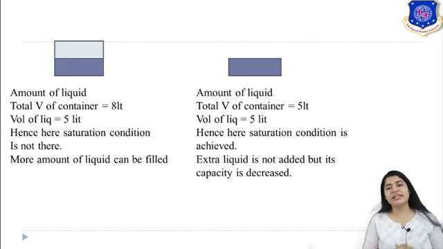Now if you see the next example, the amount of liquid is shown again by the dark part. The total volume of container is what here? 5 liter. So what I have done, I have reduced the volume of your container from 8 to 5 liter. Now the volume of liquid is what? It is unchanged. In first condition also it was 5, now also it is 5. But here saturation condition is achieved, okay? Because you can see your liquid has totally filled your container. If you are adding more amount of liquid, then it will spill out.